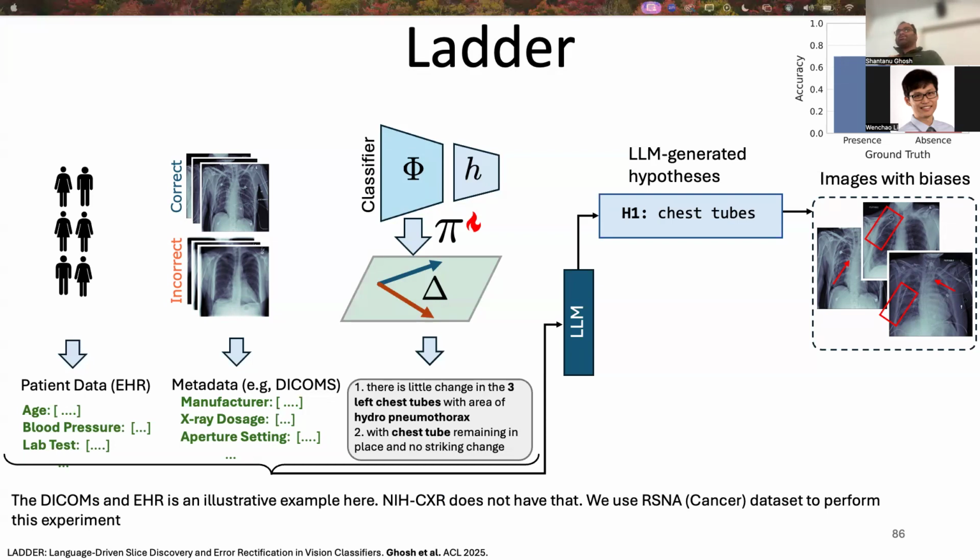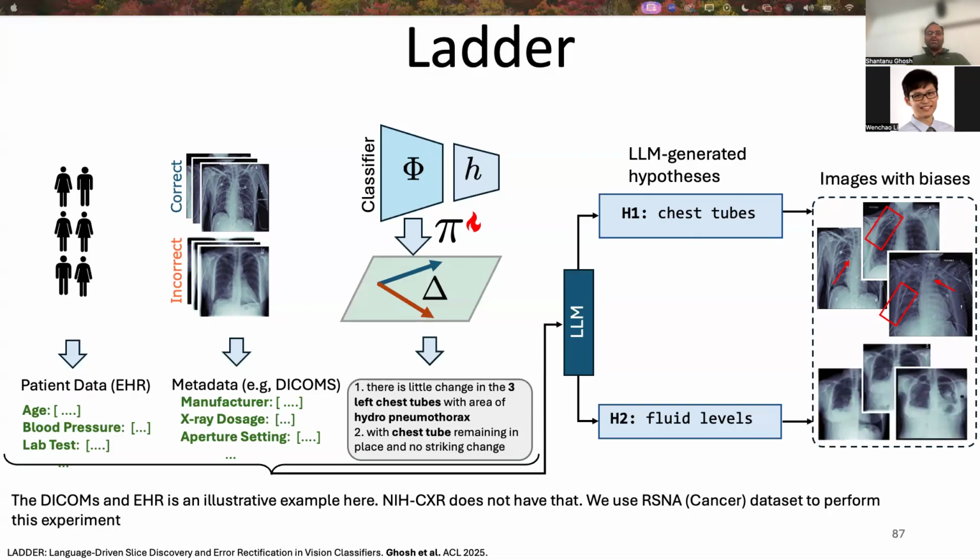For this entire process, we use the held out data. Also, for medical imaging datasets, we focus on positive samples, that is the patients with the disease. Here is an example of another hypothesis, fluid levels. Unlike the existing bias discovery methods, our method does not use any labels for these hypotheses. We use prompts provided by LLMs to label these hypotheses.